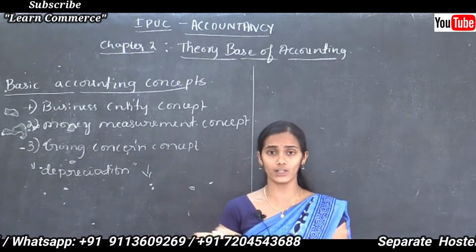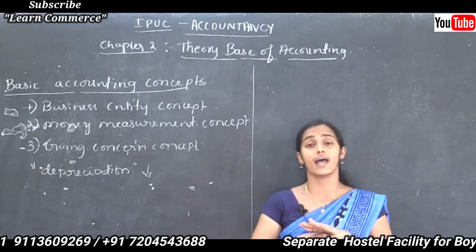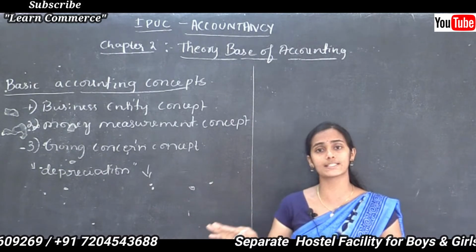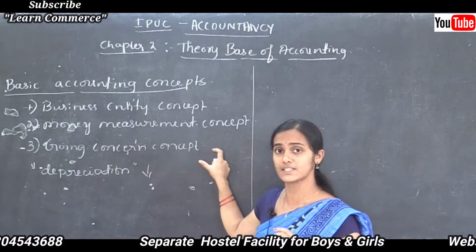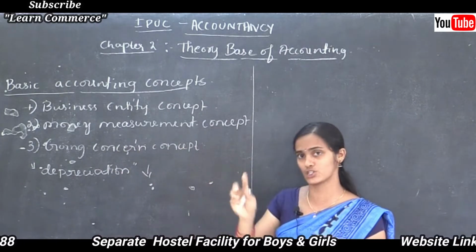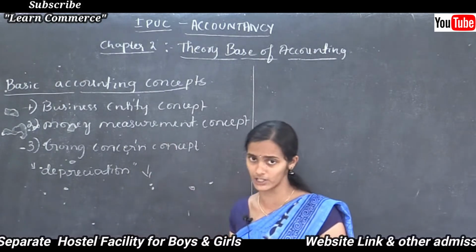The going concern concept is applicable to the business as a whole, not to a small part of the business.